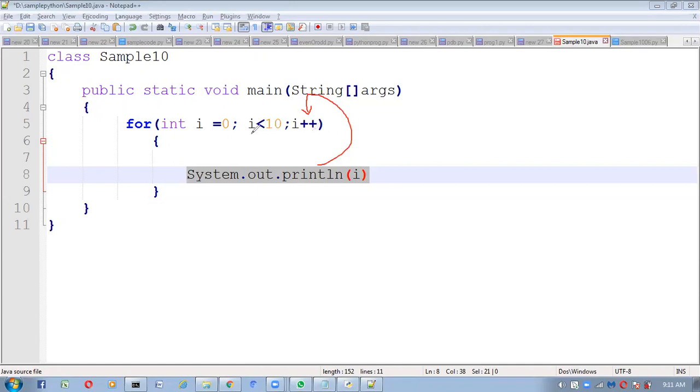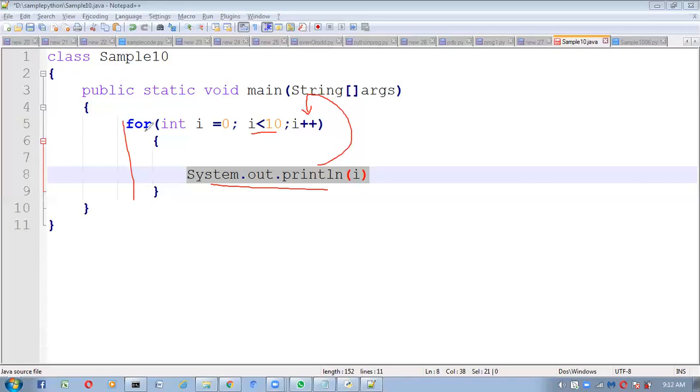Again it will check this condition. 1 is less than 10 or not. Yes, then print that value also. Again increment I value, I value 1 plus plus means it will become 2. Here it will check 2 is less than 10 or not. Yes, print. Again I value 3 and 3 is less than 10 or not. Print. Again I value increment 4 less than 10 or not. Print. So like this for loop we have to write in Java.